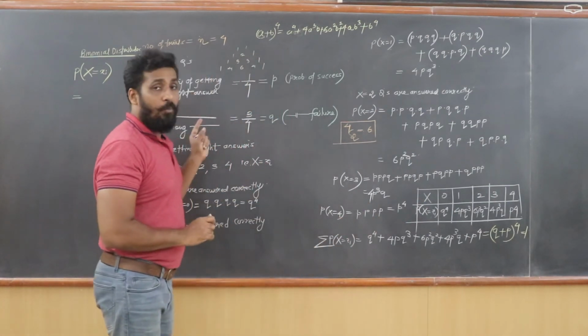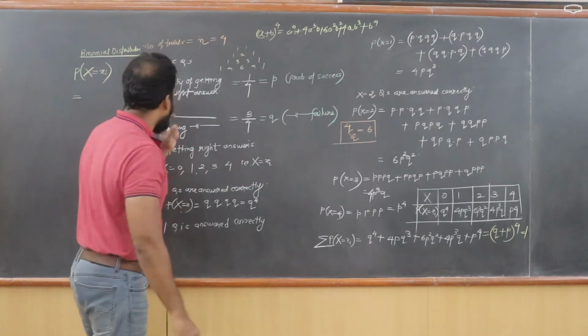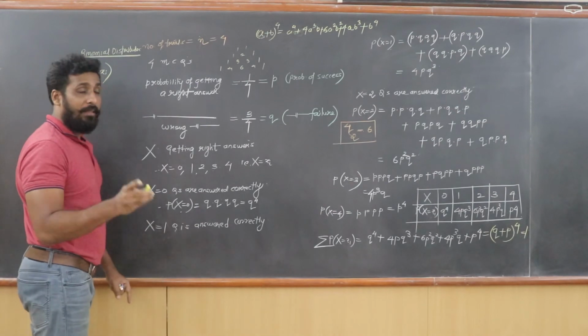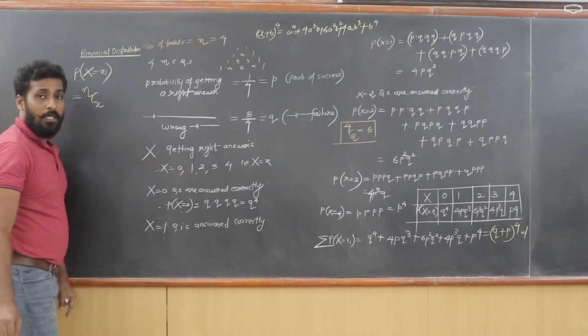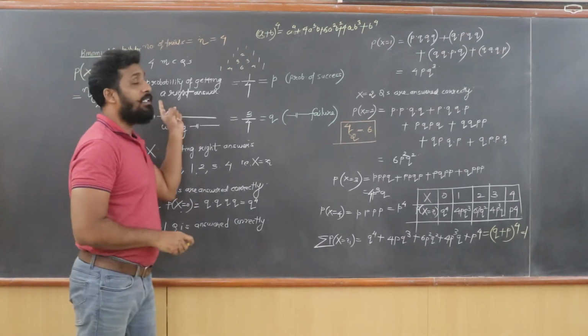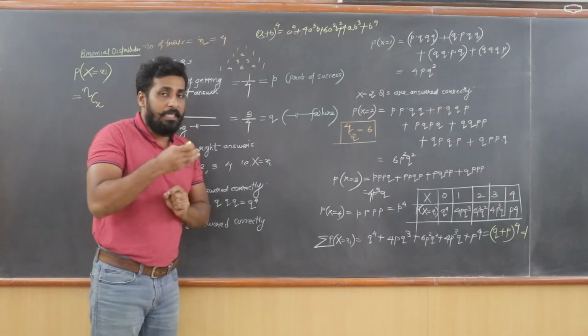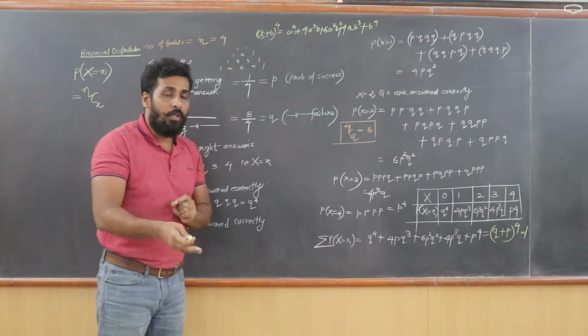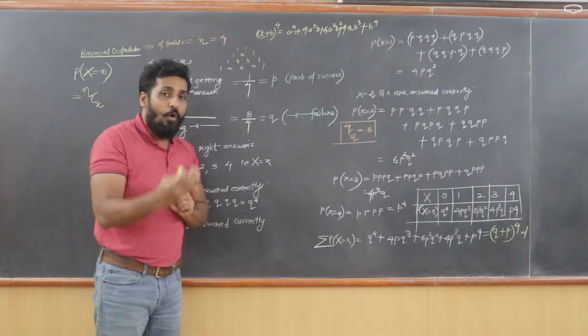So I'm going to write the formula and then cross check it with the values that I've got. The formula for binomial distribution goes like this. Try to memorize it. NCX. You already know what N is. N is the number of trials we have seen. Here you are attempting one question, then the second question, then the third, and then the fourth. That means you are doing one particular activity 4 times.